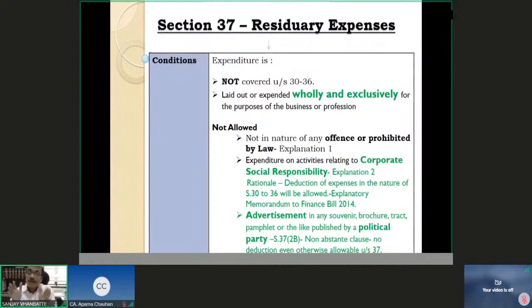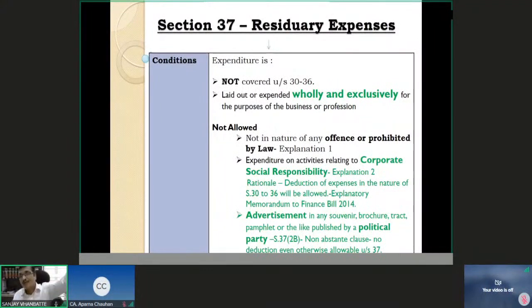That means appropriation means what? You earn income of 10 crore rupees, you pay tax on it at 25%, 2.5 crore rupees plus surcharge, education cess, whatever it is, and whatever remains, that 7.5 crore rupees is the amount of profit available for you for appropriation. From that you are spending 20 lakh rupees.